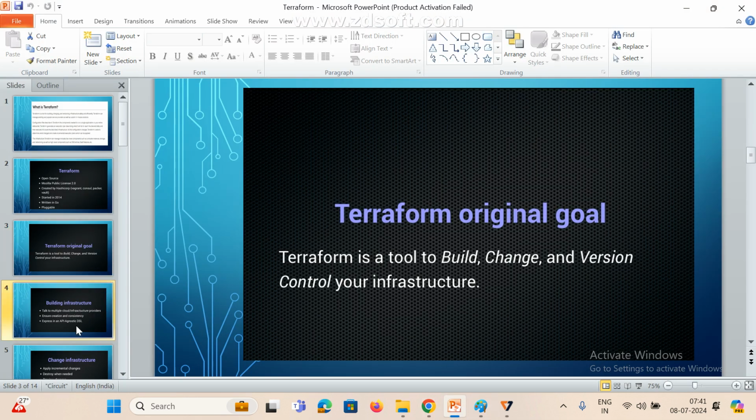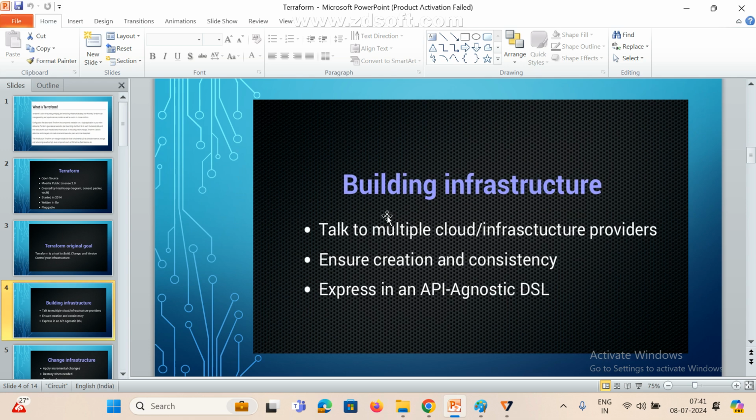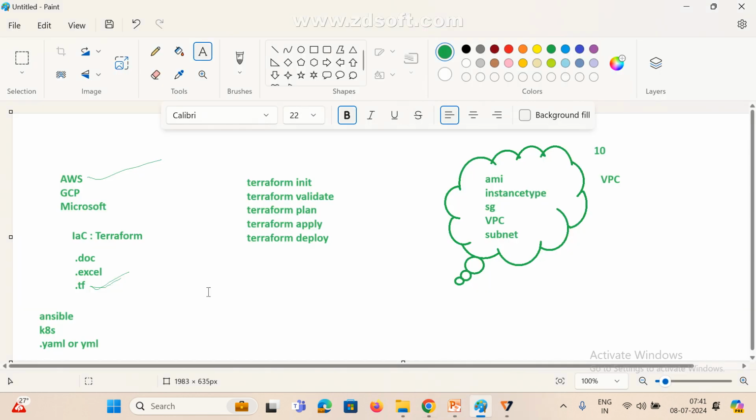Now see here, how it will work. Building infrastructure: talk to multiple cloud infrastructure providers. So what is the main point? Already you know, right? AWS CloudFormation. If you use AWS CloudFormation, which cloud will it talk with? Only AWS, Amazon.